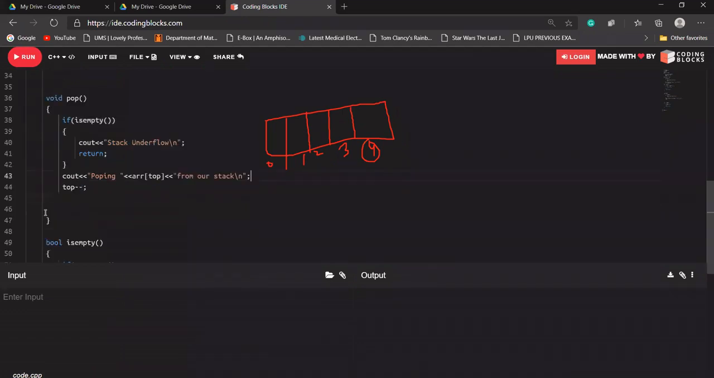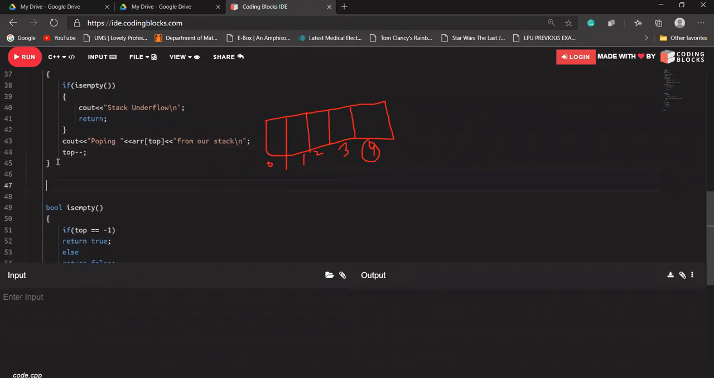Again after that, top will be decremented. What does it mean? Let's say in this case 5 was here, it will print popping 5 from our stack, and now top will be pointing to 3 only, not 4. So after that, the top element of our stack will be, let's say the value at index 3 is 4. So the top element of the stack will be 4.